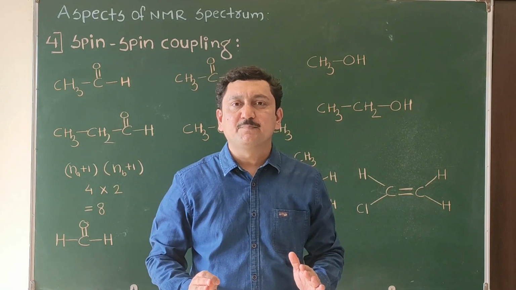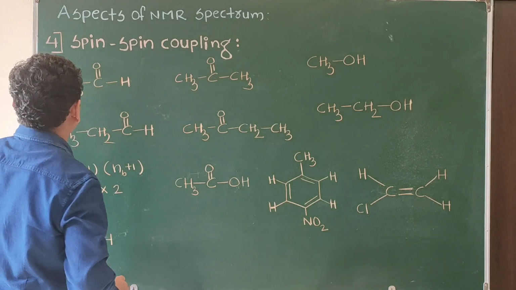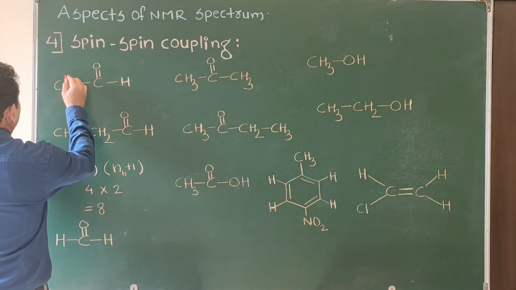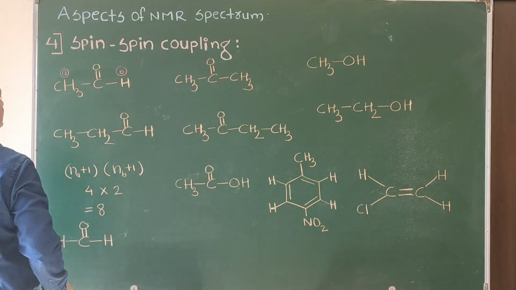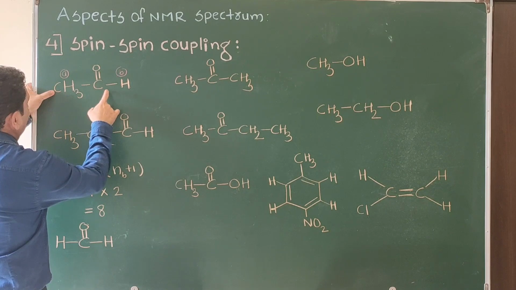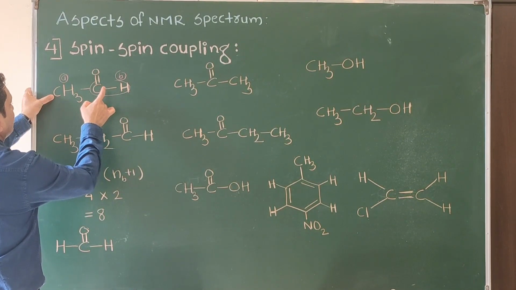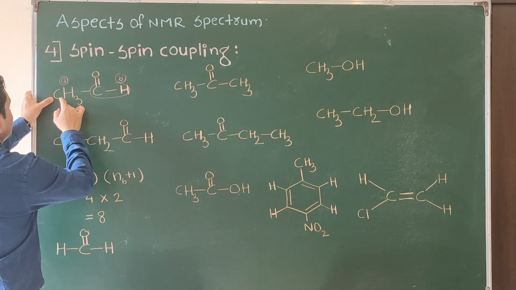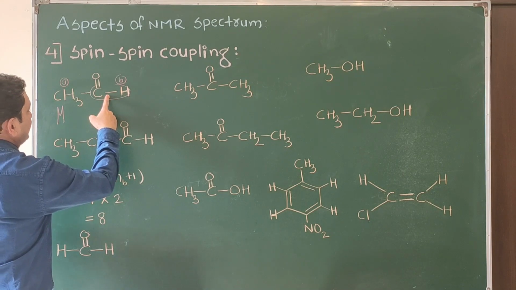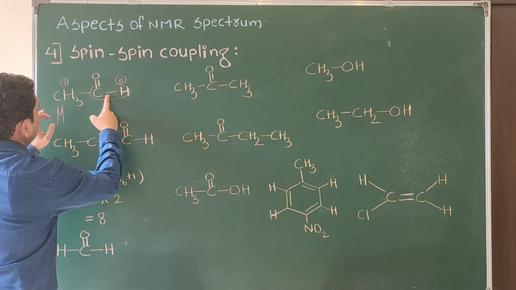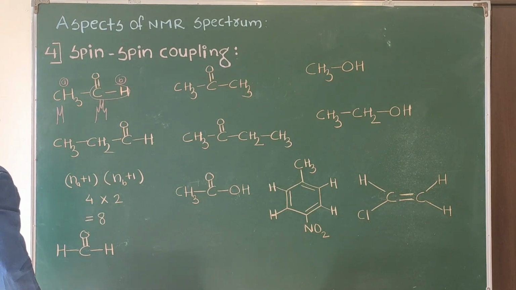Now we will see some examples in which we will see splitting of signals. Acetaldehyde will give two signals, one for CH3, another for CH. In how many does the signal split? The protons are present on only one side, so by the N plus 1 rule, there is one proton on the adjacent position. So N plus 1, that is 2. The CH3 signal splits into a doublet. Now the splitting of the CH signal. Adjacent there are 3 protons. 3 plus 1, that is 4. The signal splits into 4. We will obtain a quartet.